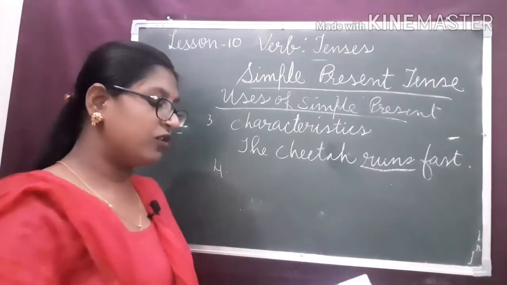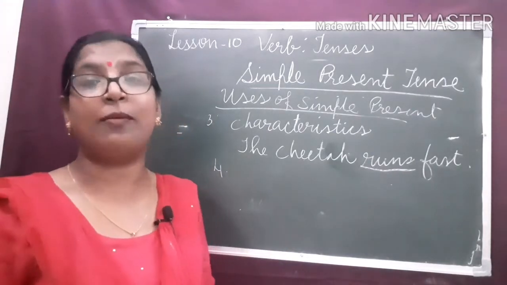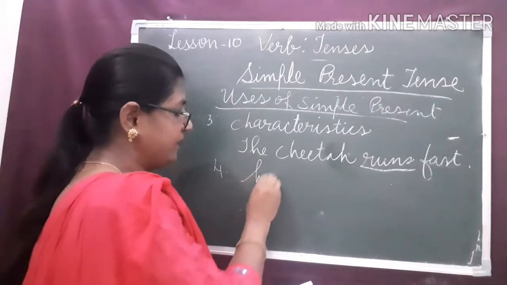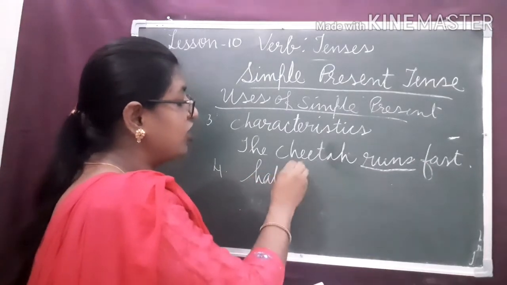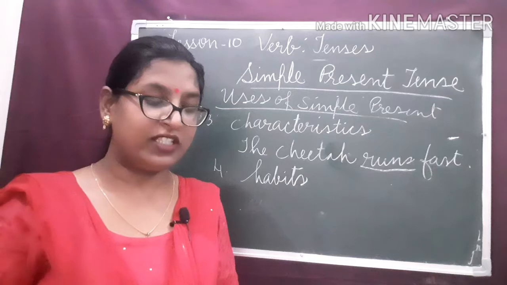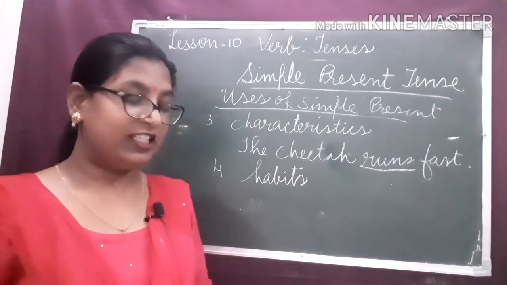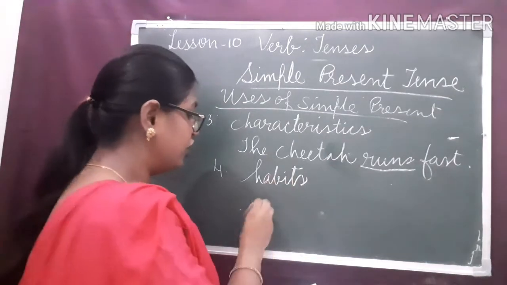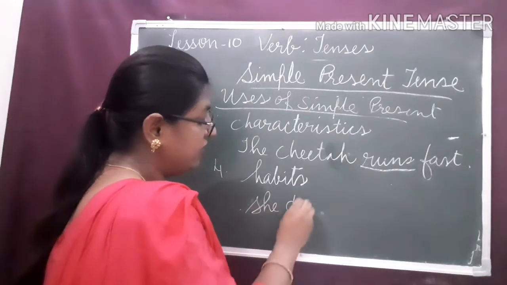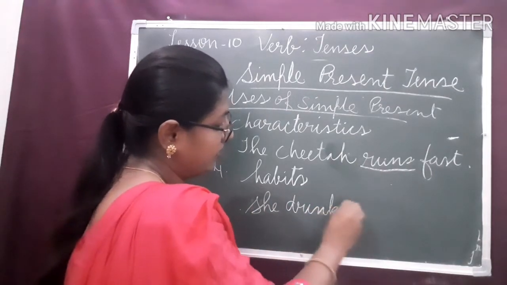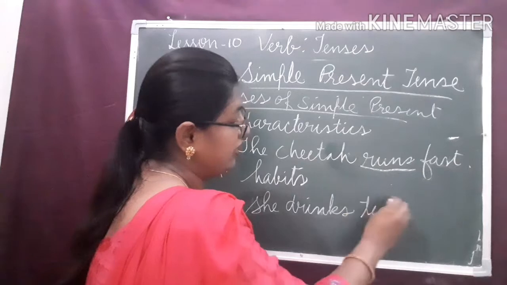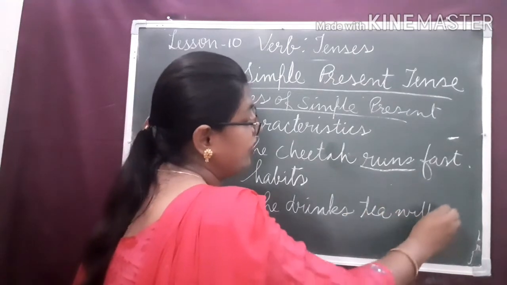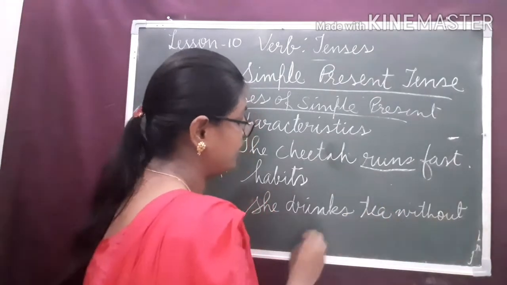The fourth use of simple present tense is to talk about the habits of someone. For example, she drinks tea without sugar.